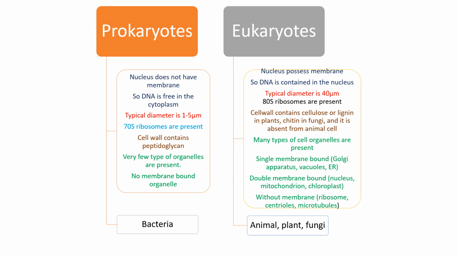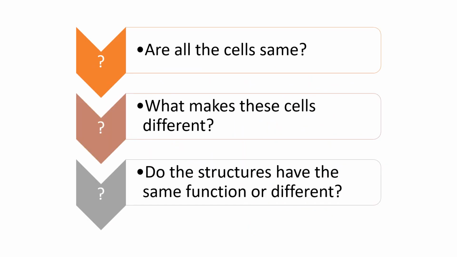So now we can answer these questions that we discussed initially. Are all the cells the same? No, all the cells are not the same. Different organisms have different kinds of cells. They have different kinds of organelles. What makes these cells different? Their organelles make them different. Their location makes them different. The functions of these structures are different.